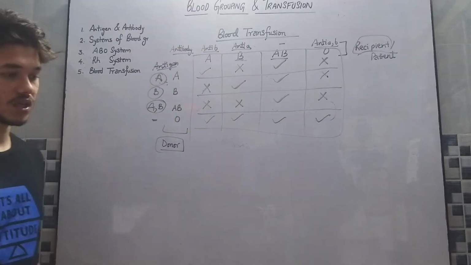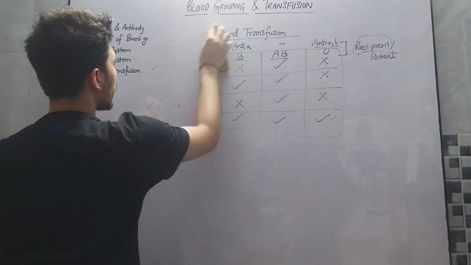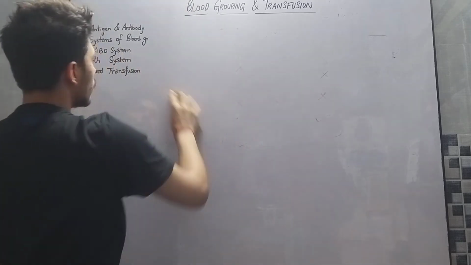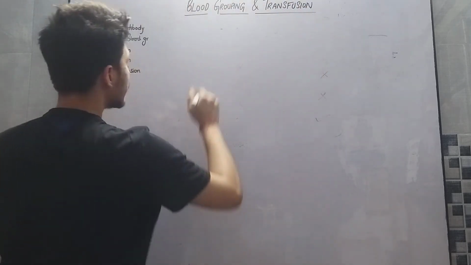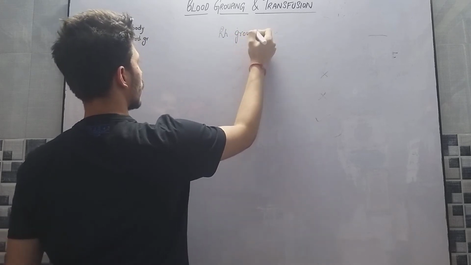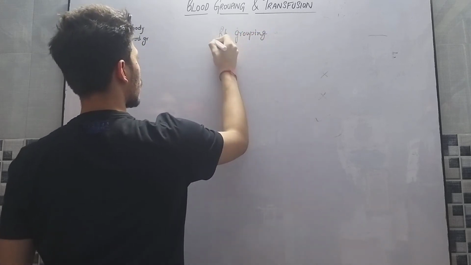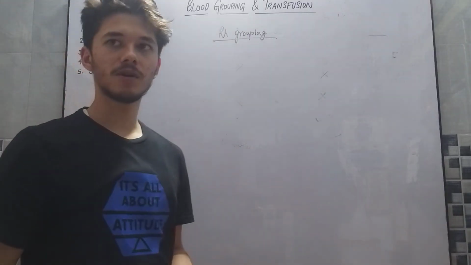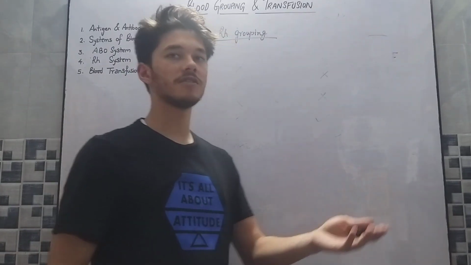Now we will talk about the RH grouping. What is RH grouping? Generally, as we see, there is A positive blood group, B positive blood group, O positive blood group.